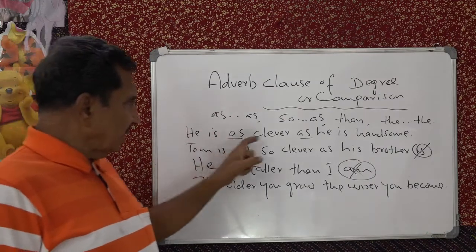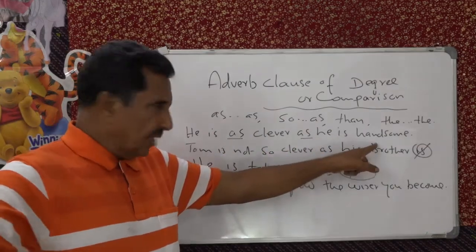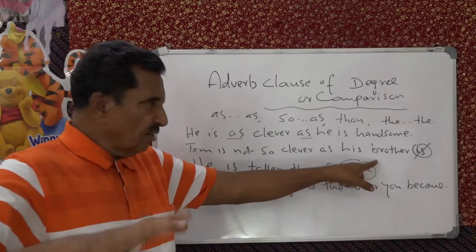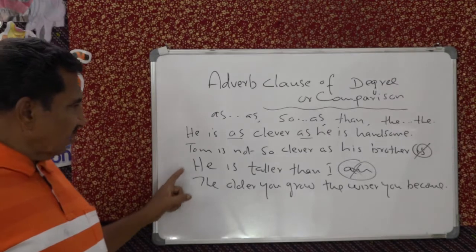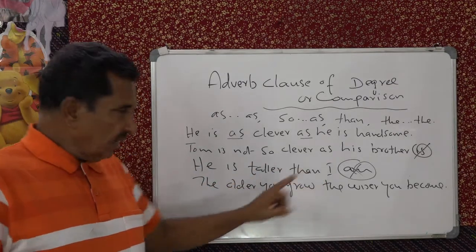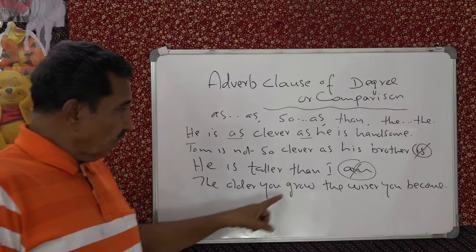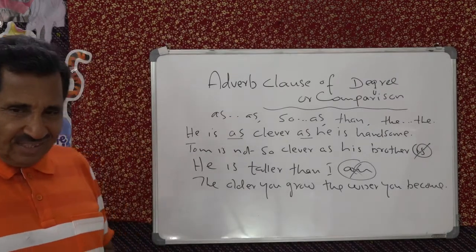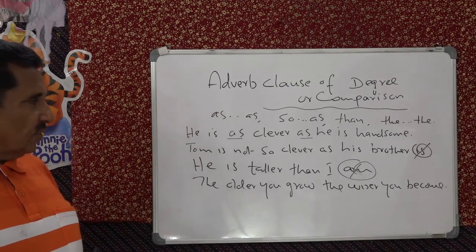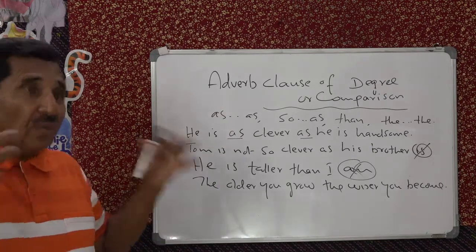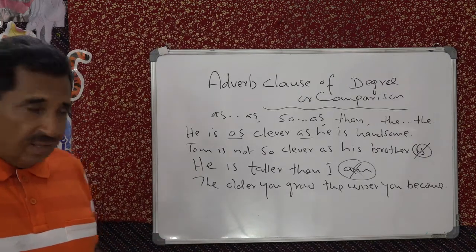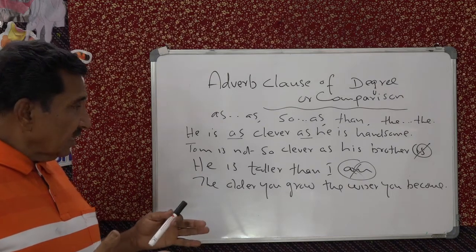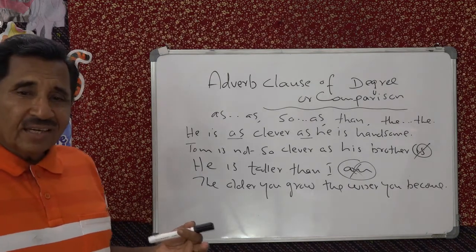He is as clever as he is handsome. Same degree. Tom is not so clever as his brother. Slightly different degree. For comparison, he is taller than I. Again comparison. The older you grow, the wiser you become. Means same situation. Isn't it? So you can say the louder you shout, what will happen? The louder you shout, the easier can God listen to you.